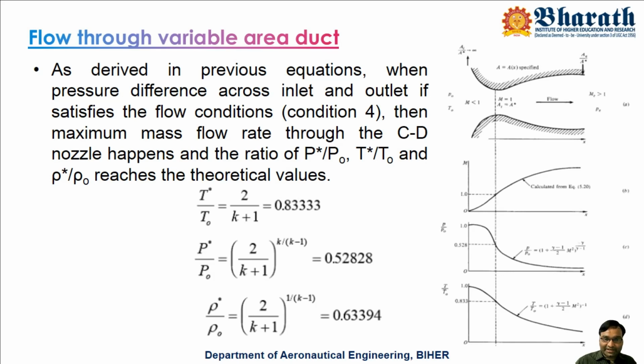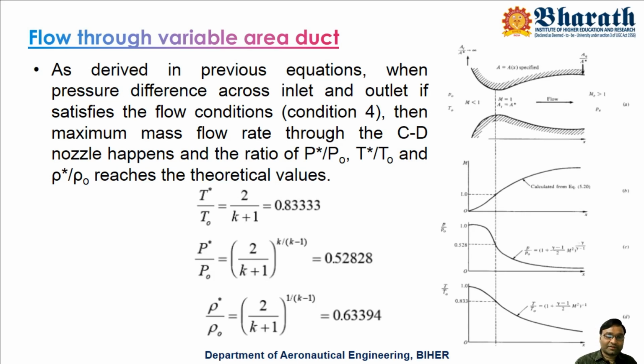And what is the corresponding T star by T naught? It is satisfied. What is the corresponding rho star by rho naught? It is satisfied. So once the flow is sonic at the throat, whatever isentropic values we derived in the previous slides are perfectly satisfied theoretically, and you can see the corresponding increment and decrement curves.